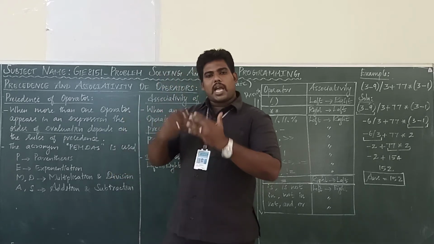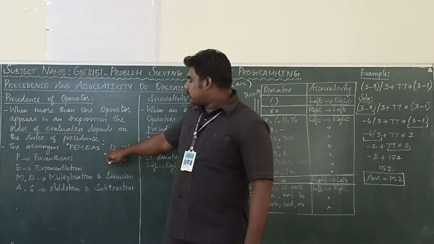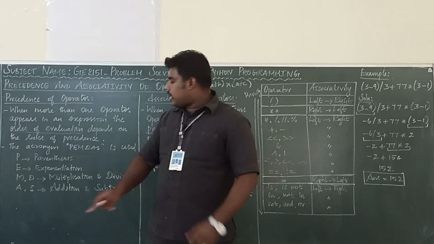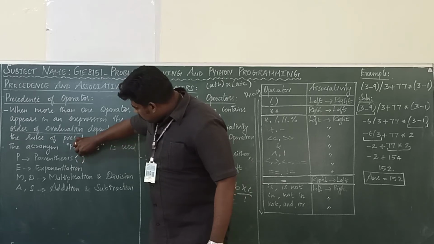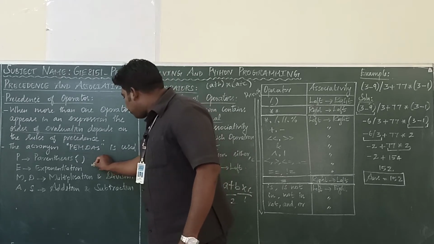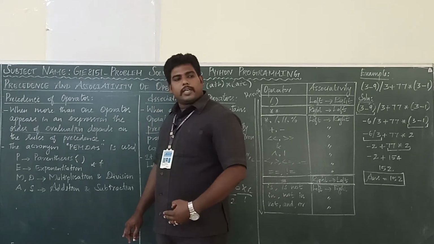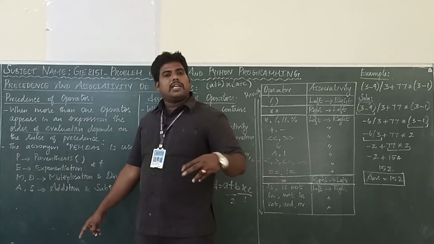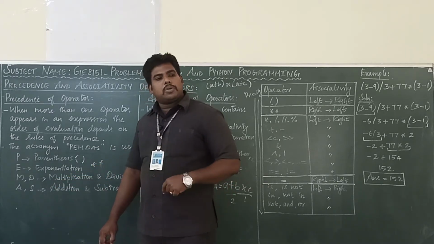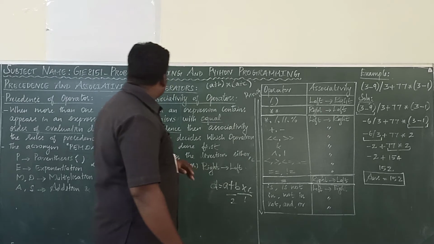So, the priority order is named in the form of PEMDAS. See here, always the first priority is bracket, parentheses. Open and close bracket is called parentheses. Then exponentiation with the double star symbol, you studied this in the operators, right? This exponentiation is the second highest priority. Then you have to solve the multiplication and division. PEMD, multiplication and division. Then you have to solve addition and subtraction.